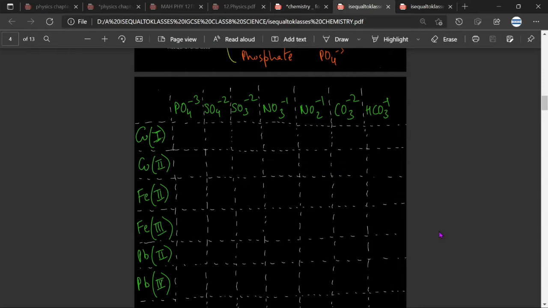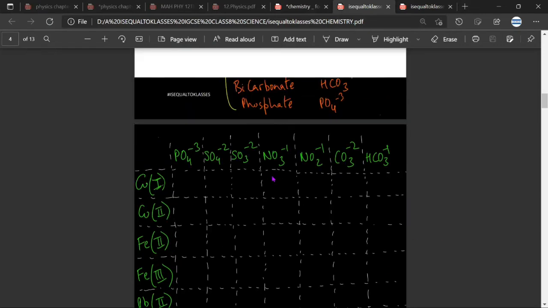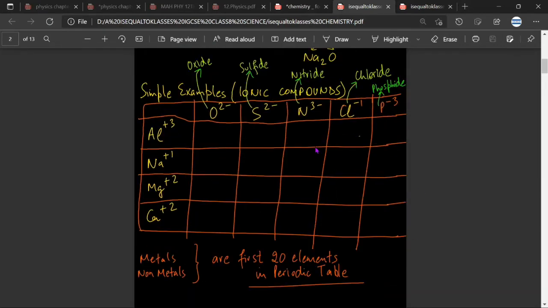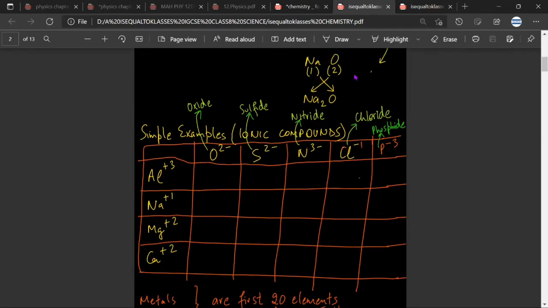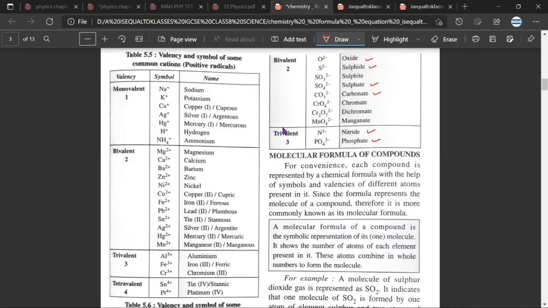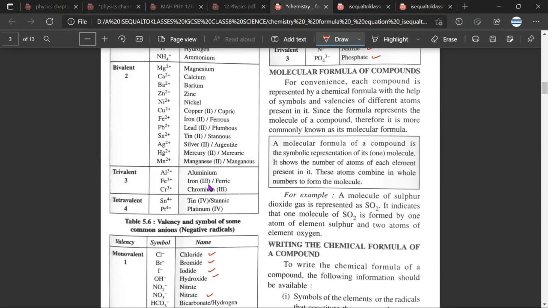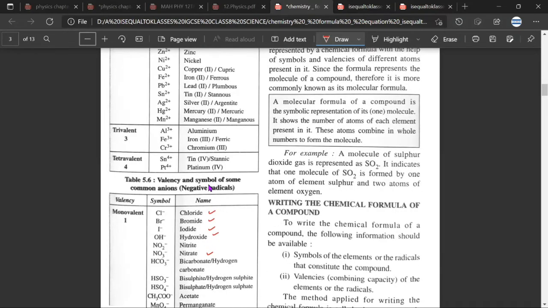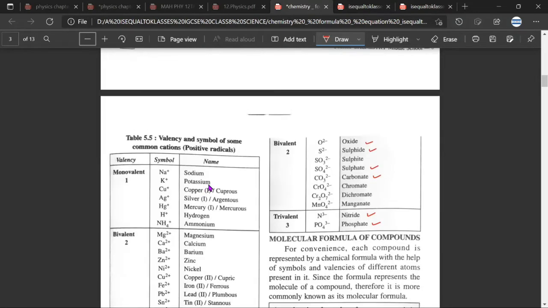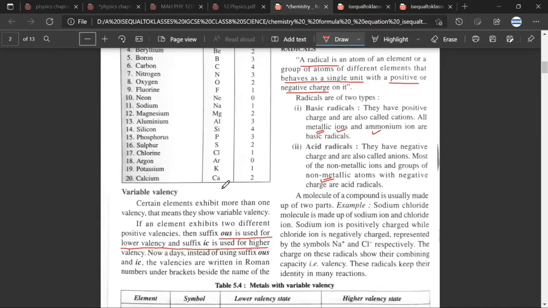But what I'm trying to tell you is that when I give you this to complete, you'll do a lot of practice, and that practice will make you learn most of the valencies of these cations and anions. Any doubt till here? No, sir. So whatever you do again and again, you will start remembering. It is like when you first went to your school, in the first week you usually remember the name of 3-4 boys or girls, but in 1 month you remember the name of every student in your class. Mr. Satya, have you understood what I said? Yes, sir.